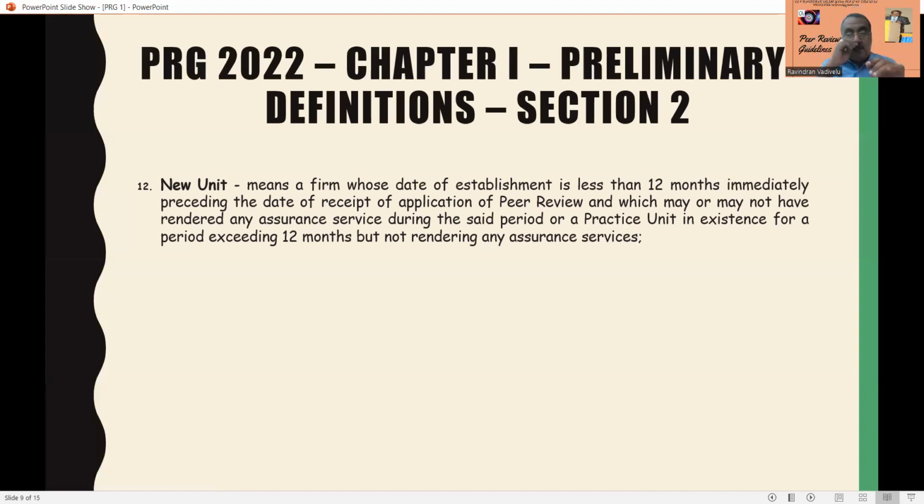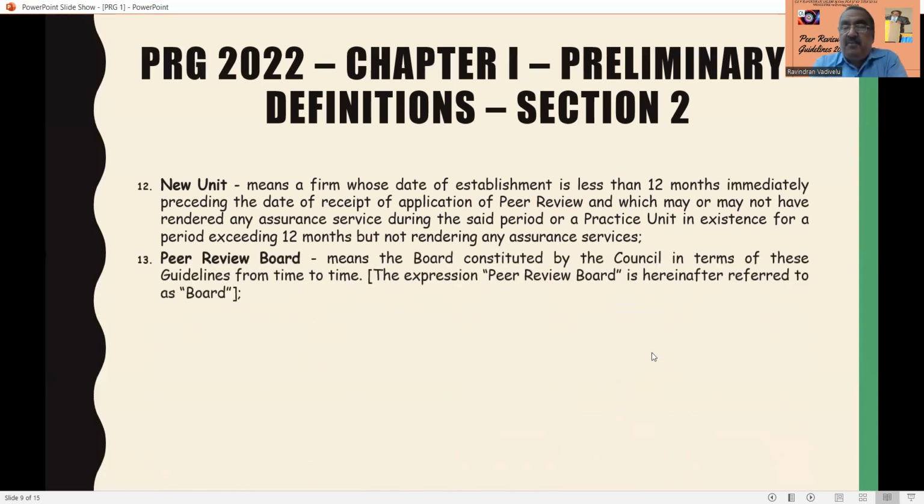So it's a very interesting definition. There are two things, less than 12 months and above 12 months. For less than 12 months, whether you are doing any assurance service or not, on your own you can apply for the peer review. And if it exceeds 12 months but they have not entered any assurance service, they can also apply for the peer review voluntarily.